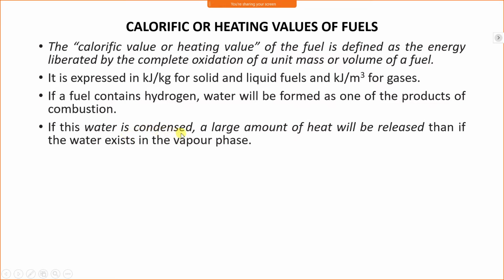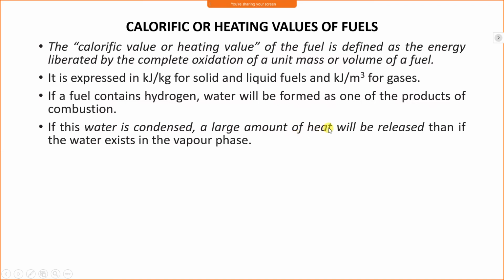If the hydrocarbon is burnt, carbon converts into carbon dioxide or carbon monoxide depending upon whether the combustion is complete or not, or whether a sufficient amount of oxygen is available or not. But hydrogen converts into water vapor.